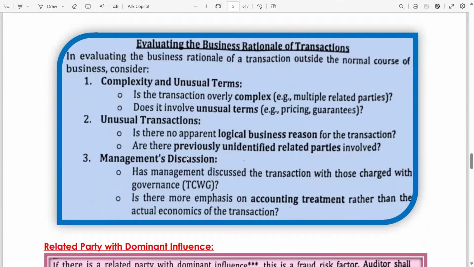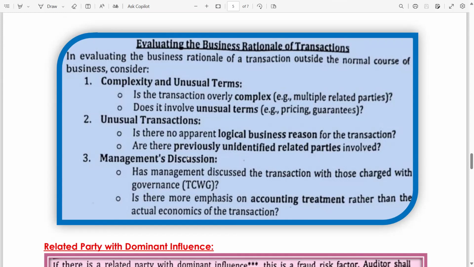Now, evaluating the business rationale of transactions. How to evaluate the business rationale of a transaction? In evaluating the business rationale of a transaction outside the normal course of business, consider complexity and unusual terms, unusual transactions, and management discussion. Let's read one by one.